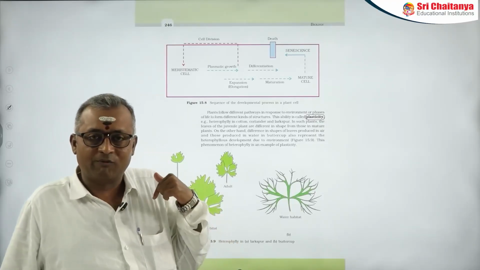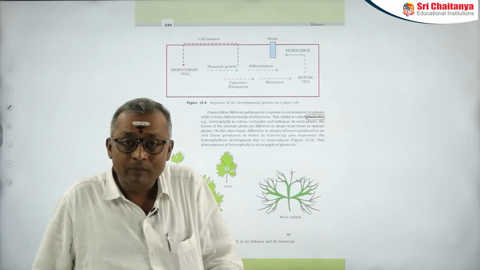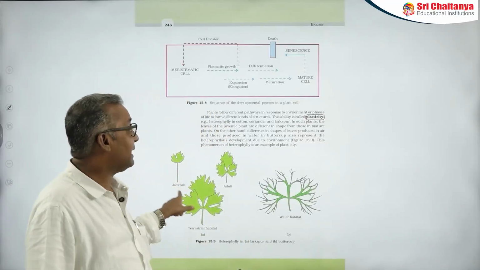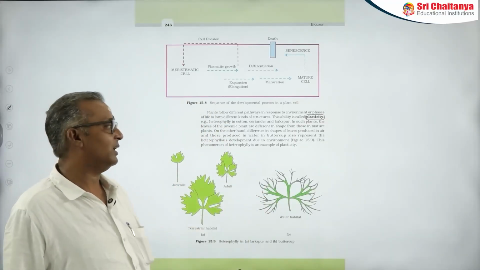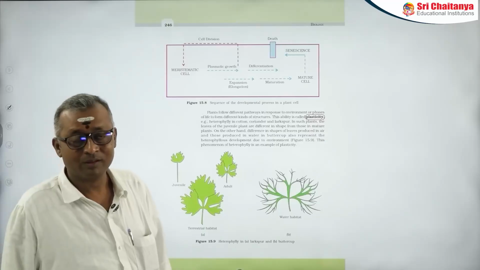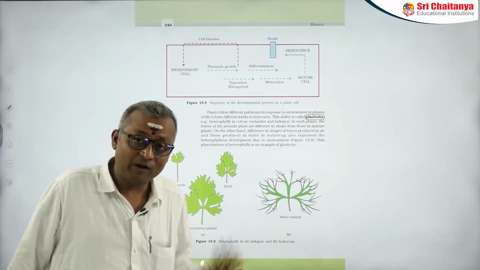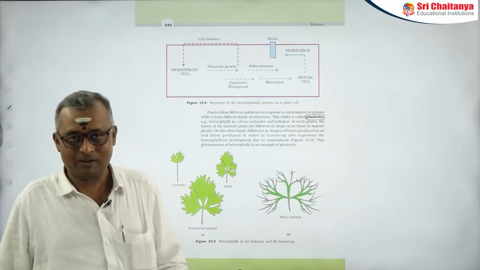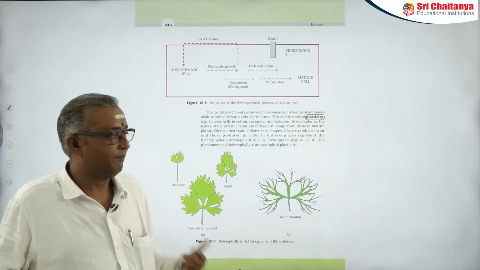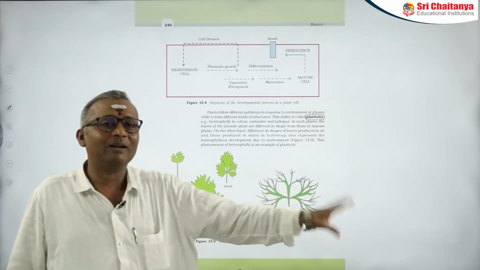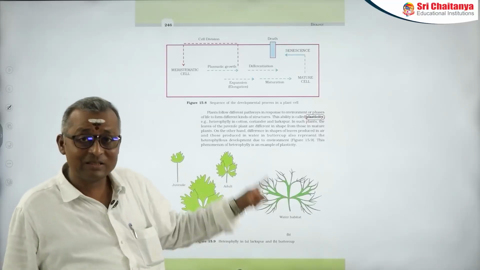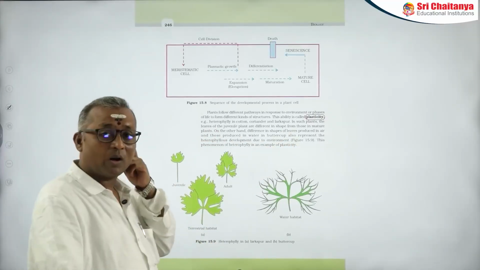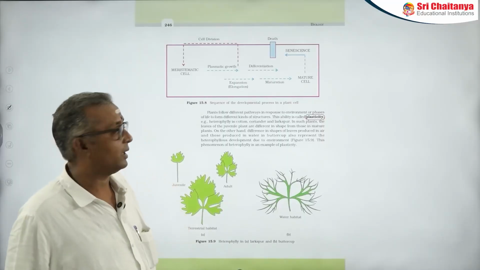If they follow different pathways in response to the environment, then it is called environmental heterophylly. Whereas if they follow different pathways in response to the phases of their own development, then it is called developmental heterophylly. In the NCERT book, they have also given different examples for both.